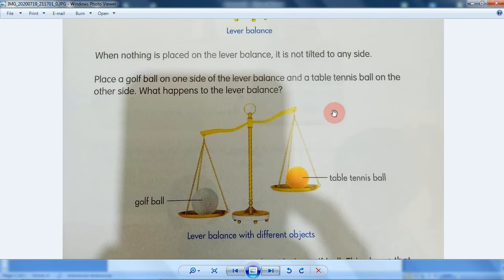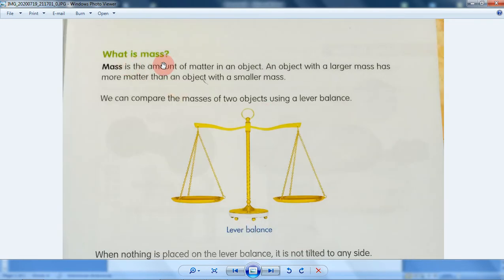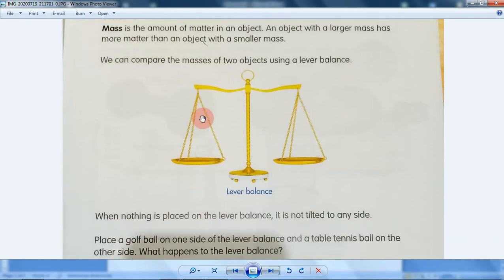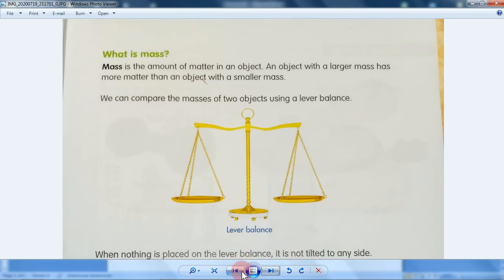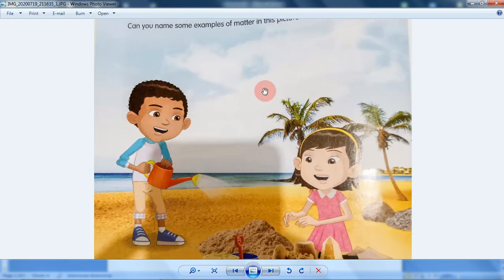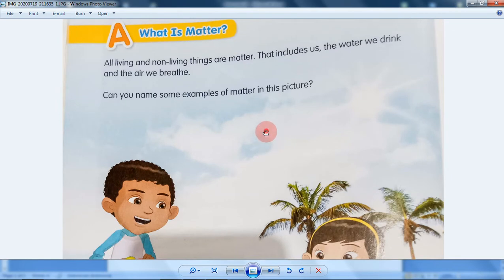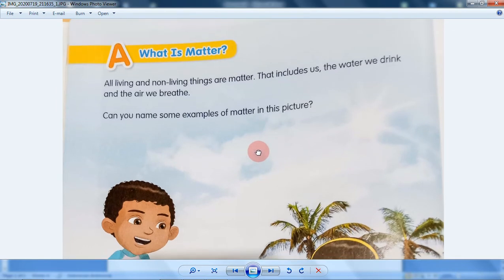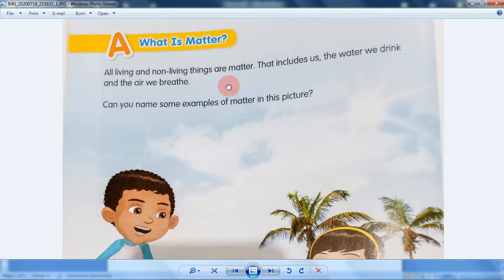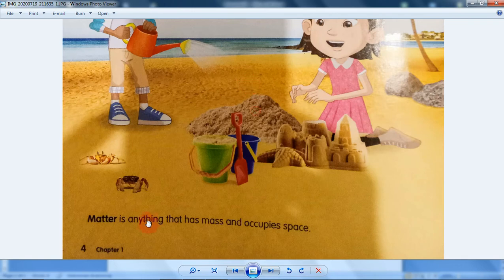So yeah, mass. Just remember that. Anyway, I forgot to mention that before you watch this video, take a piece of paper or a note and just write down what you think is important. For example, what is matter? All living things and non-living things are matter. Matter is anything that has mass and occupies space, or something like that.